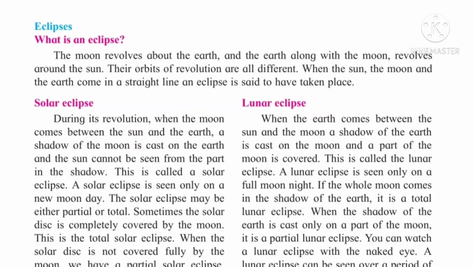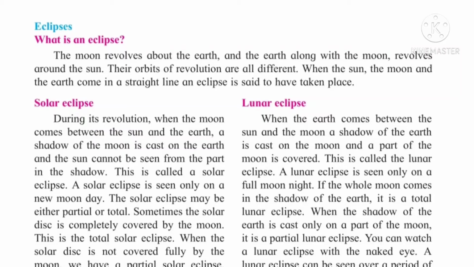Now what is an eclipse? See, the moon revolves about the earth, and the earth along with the moon revolves around the sun. Everyone knows that in geography also. Their orbits of revolution are all different.